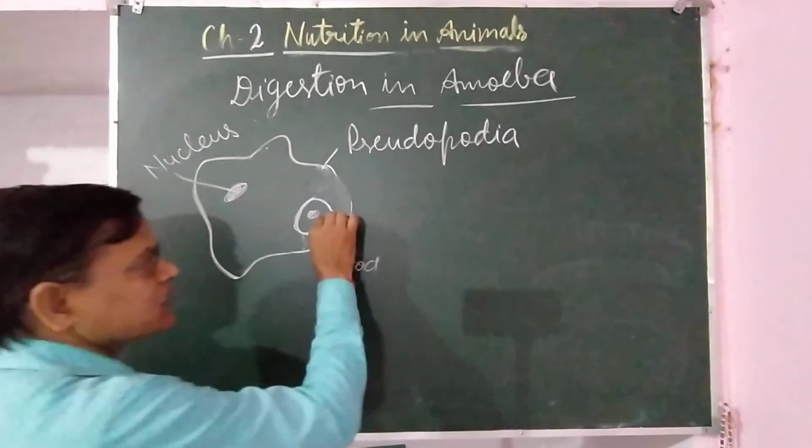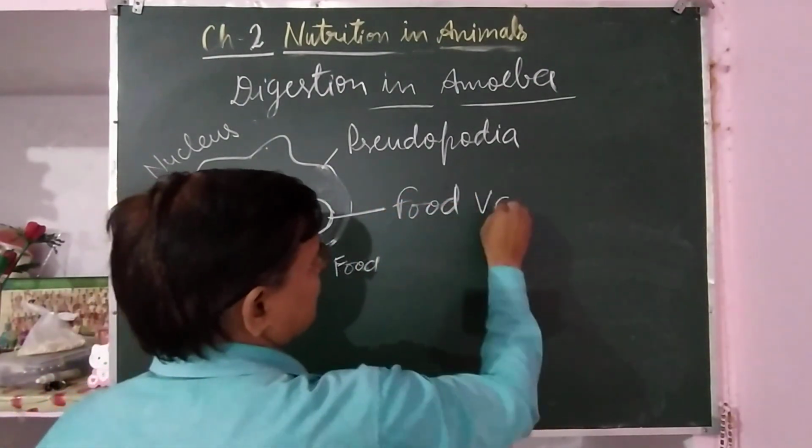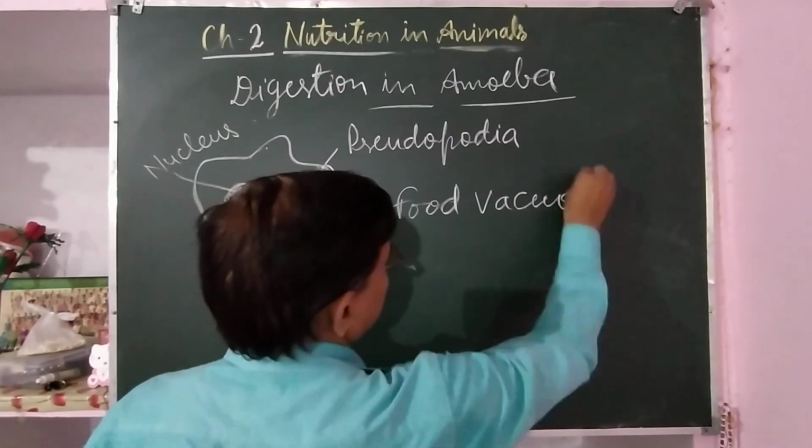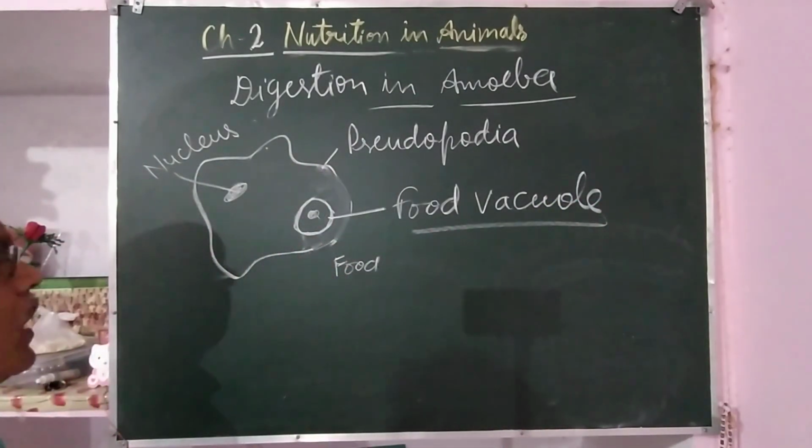This sac like structure is called food vacuole.